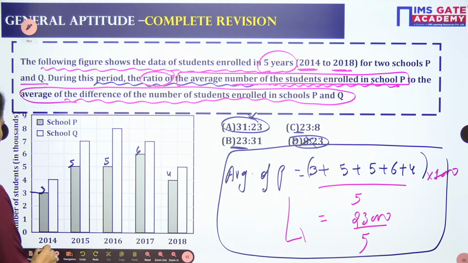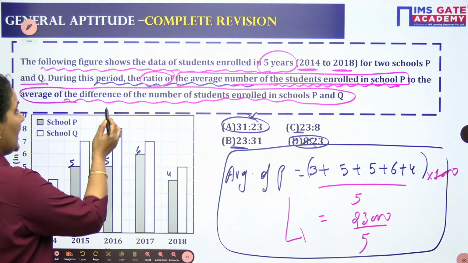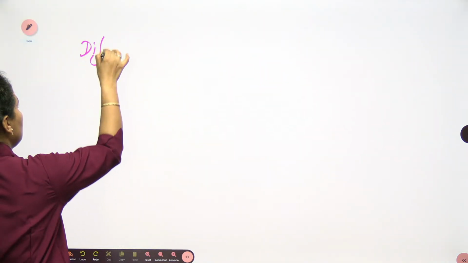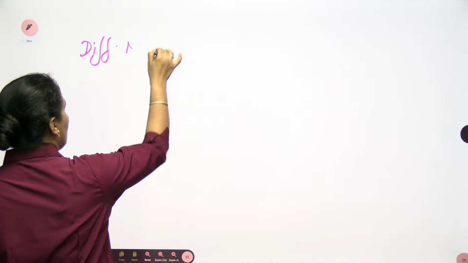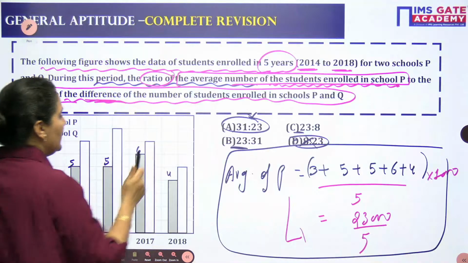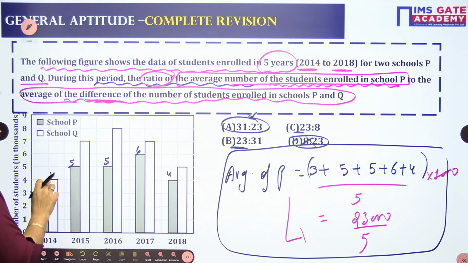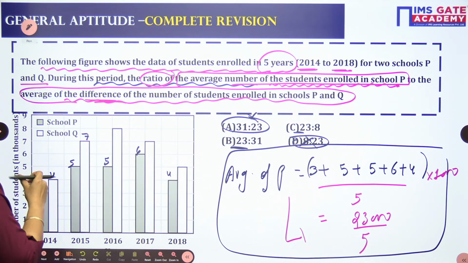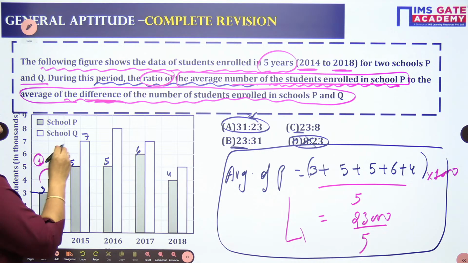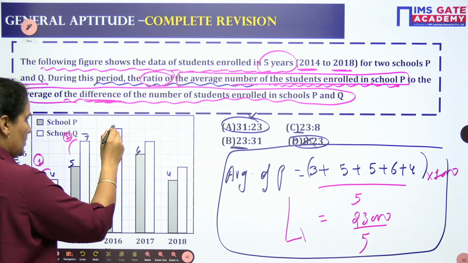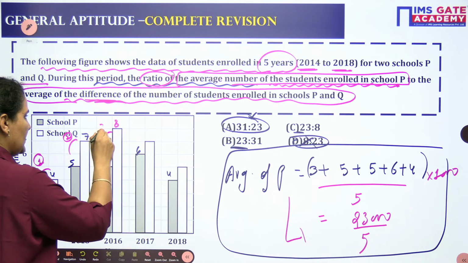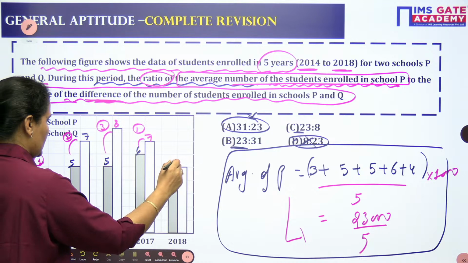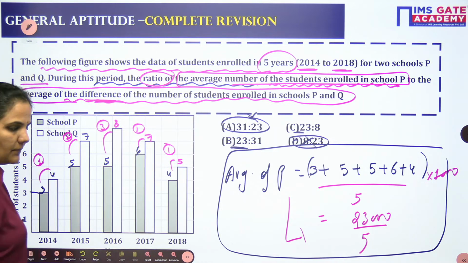Now let's find out the average of the difference of the numbers of P and Q. So let's find out the difference of the numbers of P and Q first of all. This is 3, this is 4, the difference here is 1. This is 5, this is 7, difference in this case is 2. And this is 8, difference is 3. This is 7, difference is 1. This is 5, difference is 1.